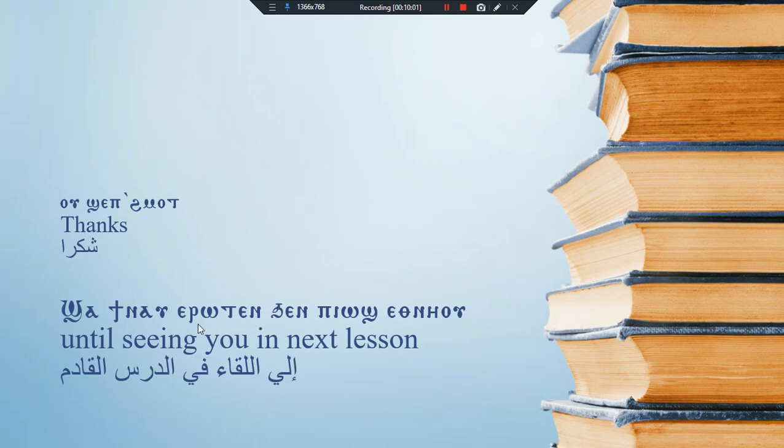It means we. Khin means in, a preposition. Bi means the for masculine words. Osh, a lesson. Ne means who or which or that. Neo means coming or next. Shatenav erotin khin bi osh neo. It means until seeing you in next lesson.